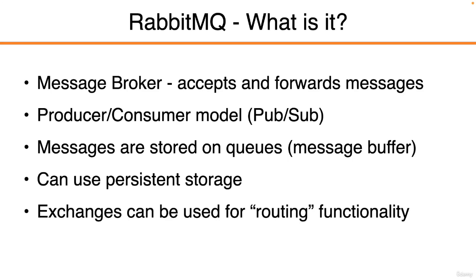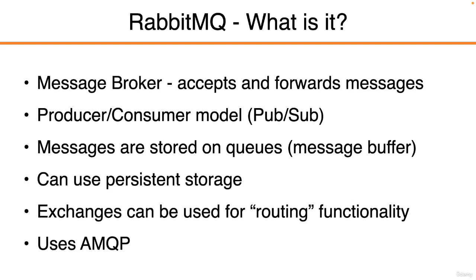Now, RabbitMQ uses exchanges, and there are some differences between the different transports and the terminology that they use, but in RabbitMQ, when we publish a message, we send it to an exchange. And exchanges have queues that are bound to it. And we'll talk briefly about exchanges soon, because there's different types of exchanges we can have inside RabbitMQ. And RabbitMQ uses, as do other transports, the Advanced Message Queuing Protocol.